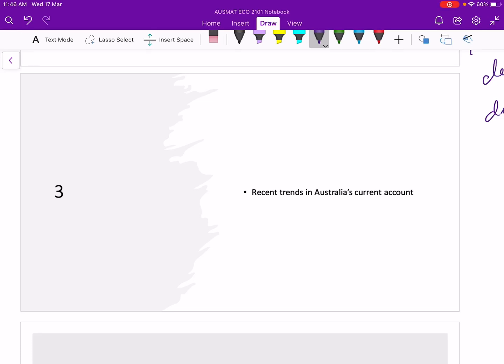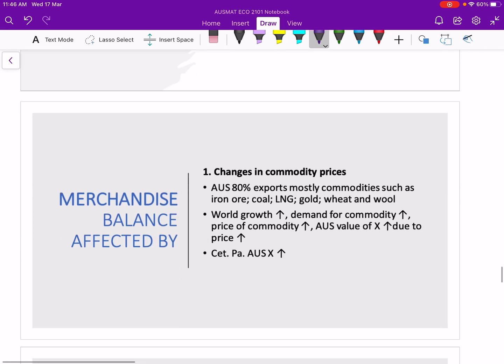Hi guys, in this video we are going to look into the recent trends in Australia's current account. I'm recording this in 2021, so we are looking at the 2019 and 2020 trend. First is the merchandise balance, or the goods balance.